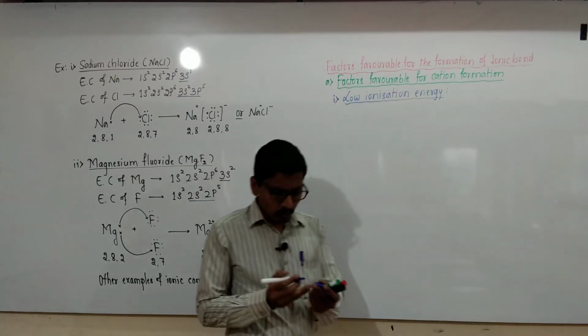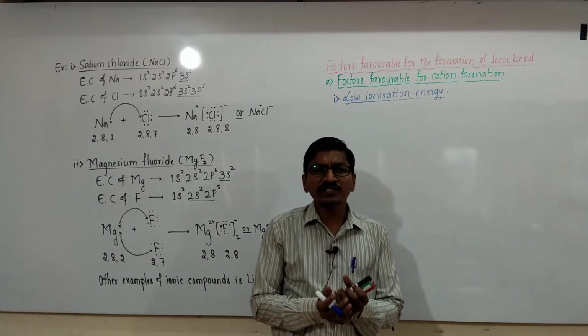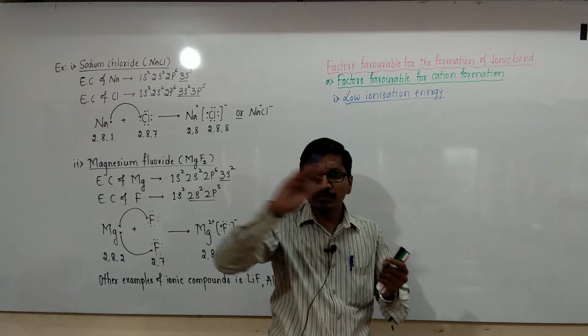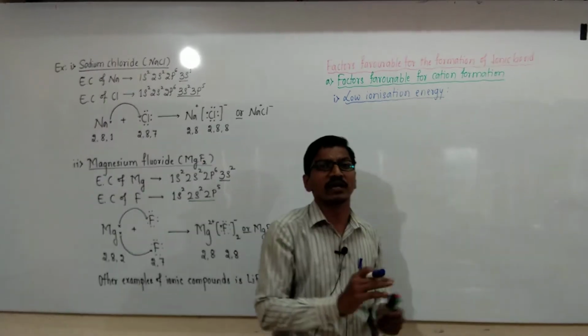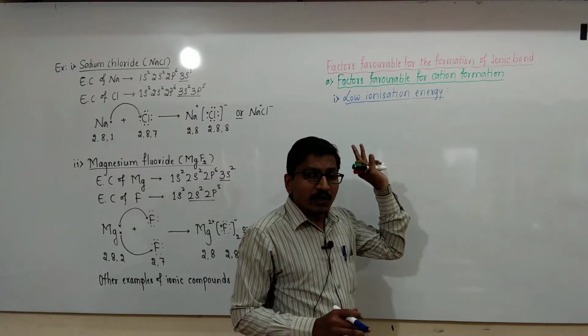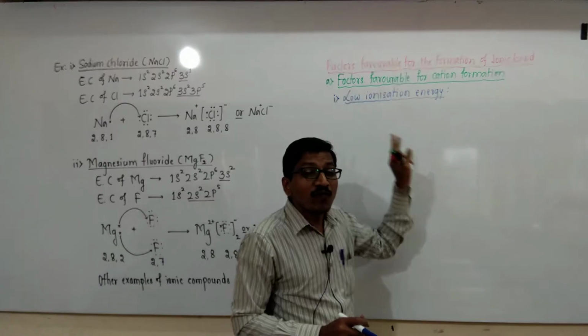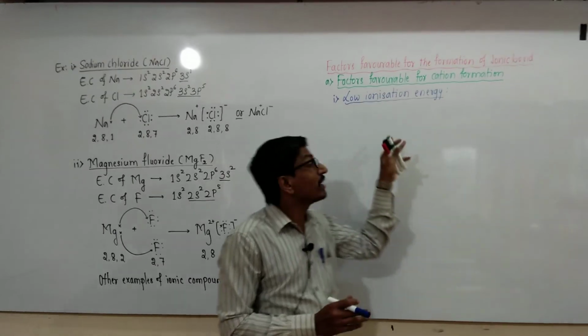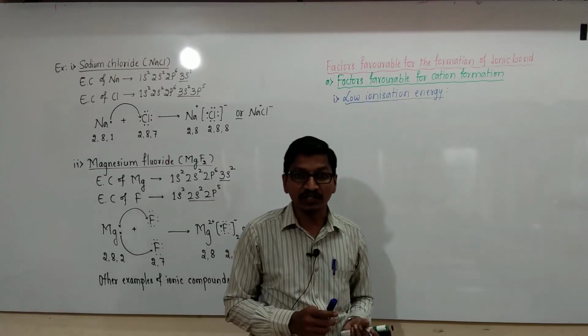As we already know, the ionization energy in the periodic trend along the period increases, down the group decreases. And the factors favorable for cation formation depend on low ionization energy.